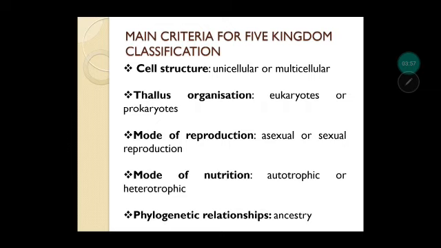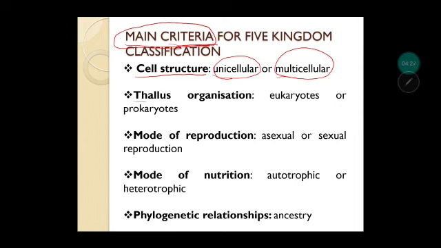Before getting into details, let us see what was the main criteria for giving the five kingdom classification. Criteria means what were the main features which were used to divide the organisms into five broad groups. First was cell structure, means whether the organism is made of a single cell, unicellular, or made up of many cells, multicellular.